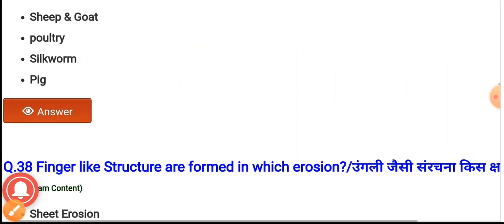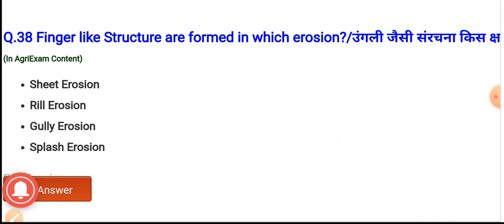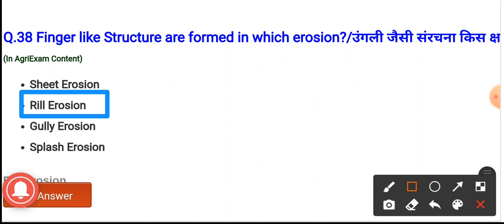Question number 38. Finger-like structures are formed in which erosion? The options are slate erosion, rill erosion, gully erosion, splash erosion. And option B is the correct answer. In case of rill erosion, we can have the finger-like structures.